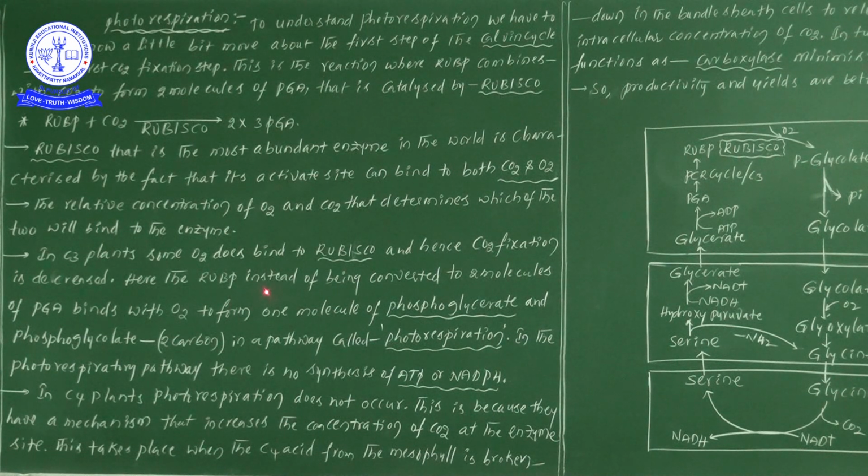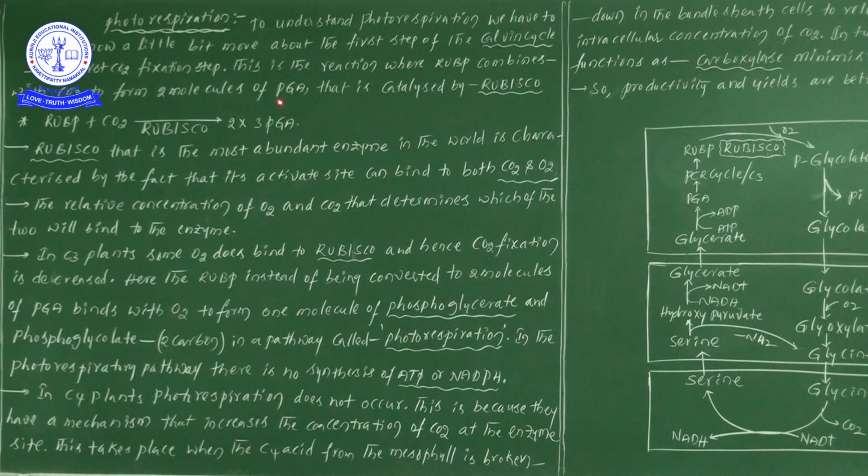Hence, RuBP, instead of being converted into two molecules of PGA, binds with oxygen to form one molecule of phosphoglycerate and one molecule of phosphoglycolate. That is why this pathway is called photorespiration.